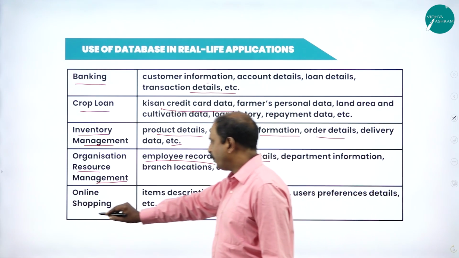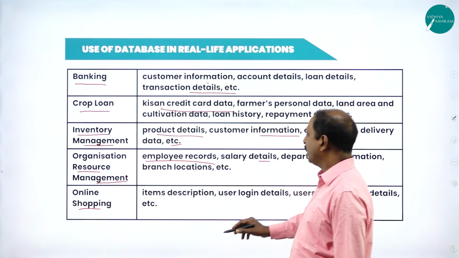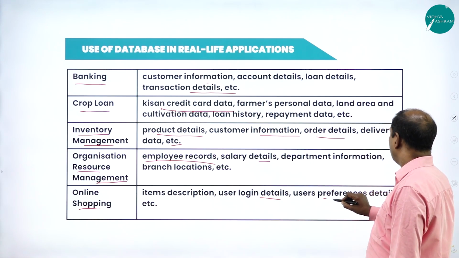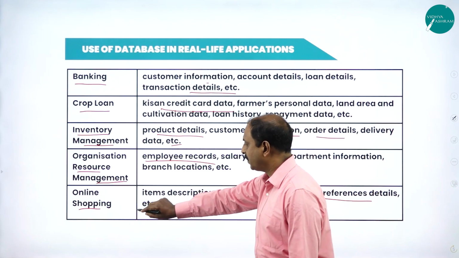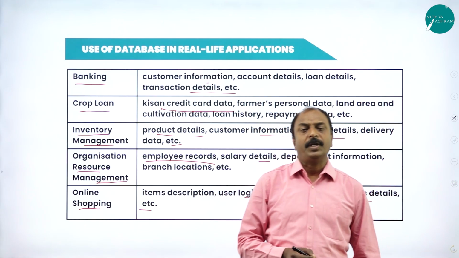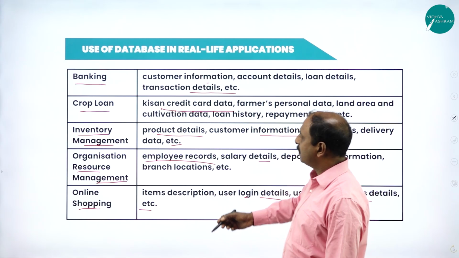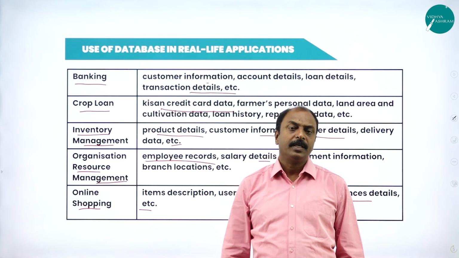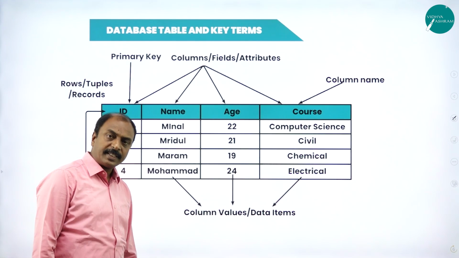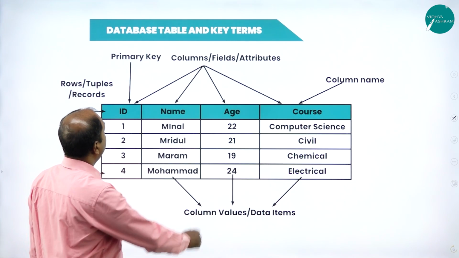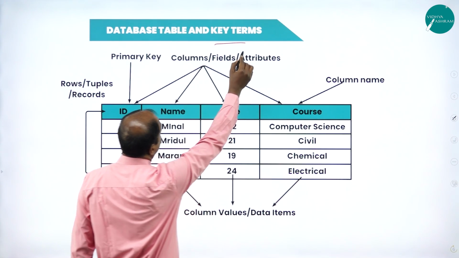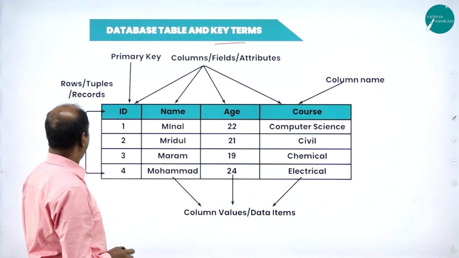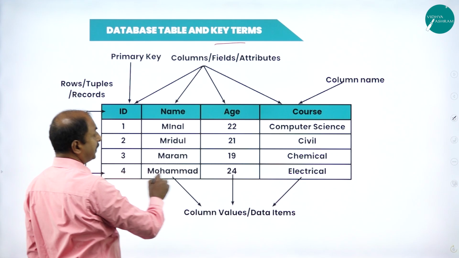Next, online shopping. Here item description, login details and preference details, etc. are stored in the computer by using a database. See, these are all the different applications of database and database management system. In the next slide, we will see the key terms we are using in DBMS or database. So here you can see this is a table.